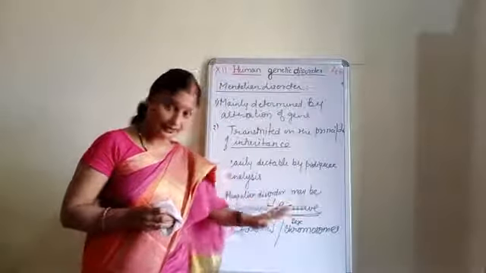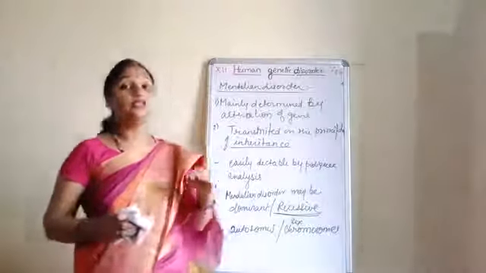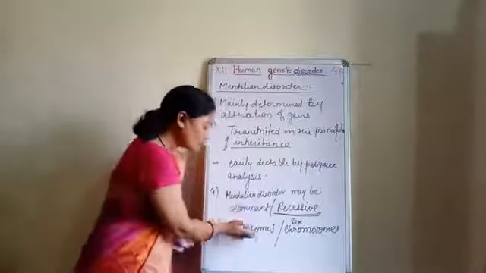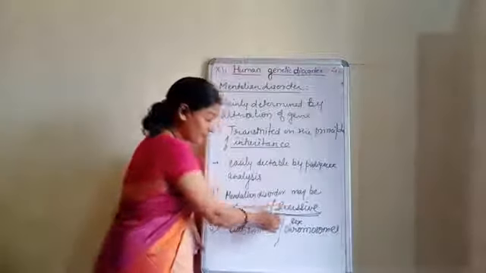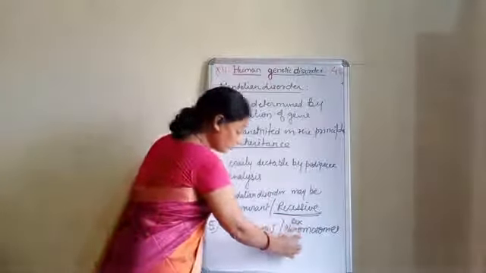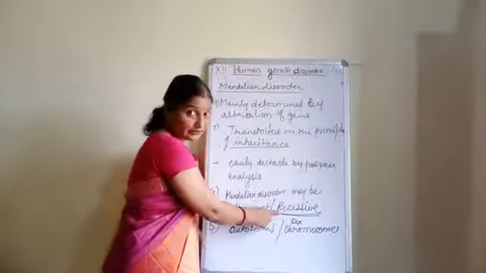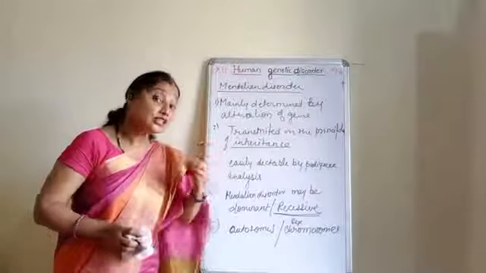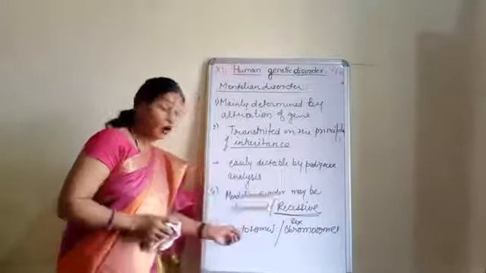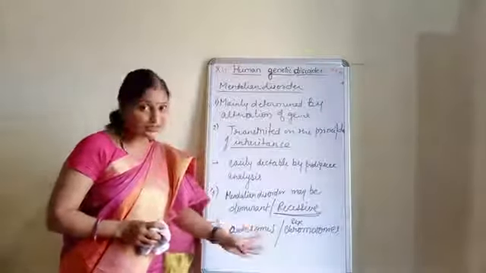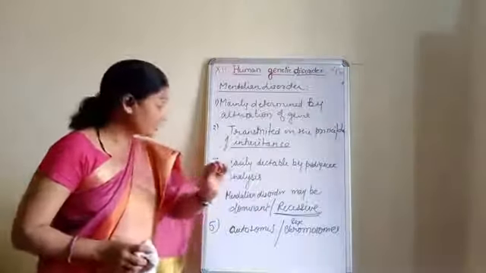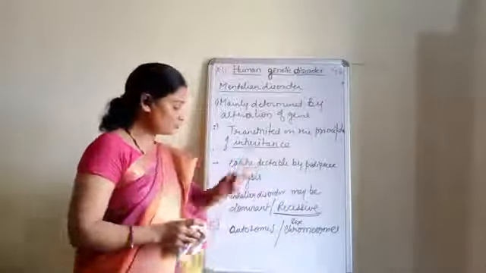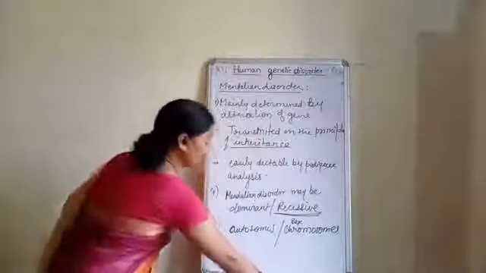Okay, and both of them can be dominant or recessive. That is, we can have autosomal dominant and recessive. We can have sex chromosome dominant and recessive. So here we will discuss a few Mendelian disorders which are autosomal recessive, as well as a few diseases which are recessive sex chromosomal disorders. Clear? So now let us begin with some of the diseases.